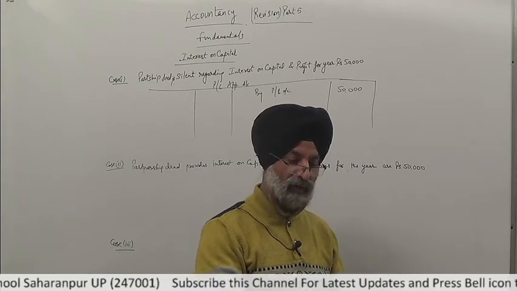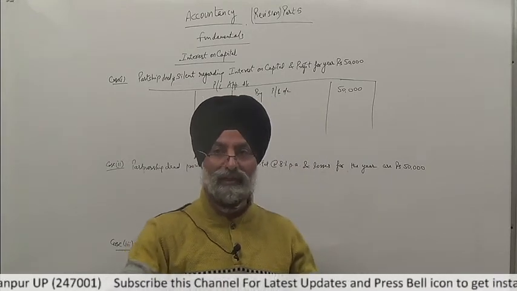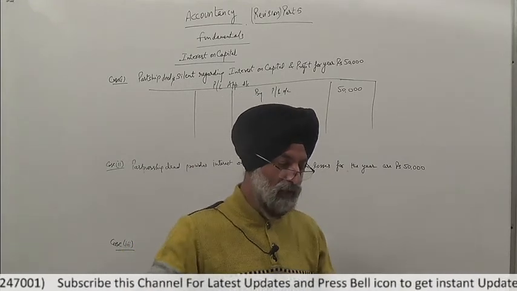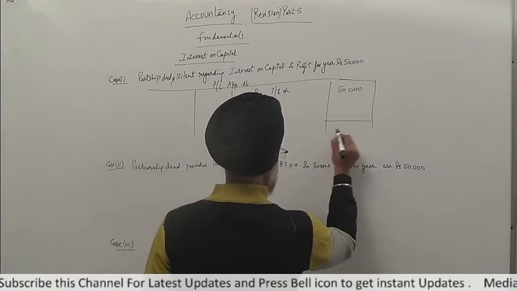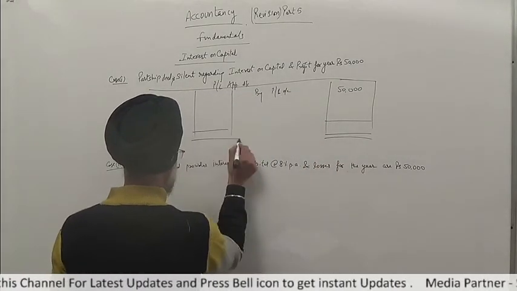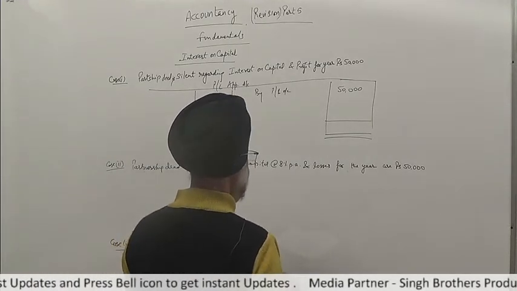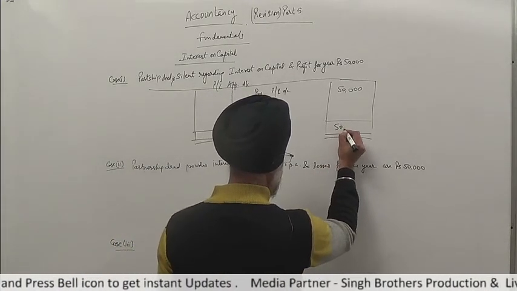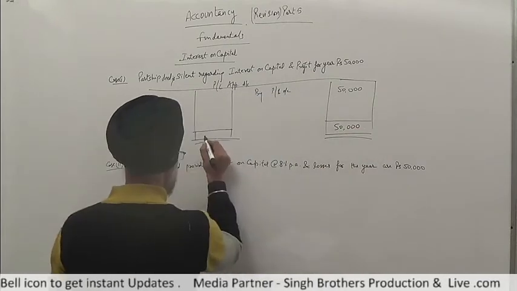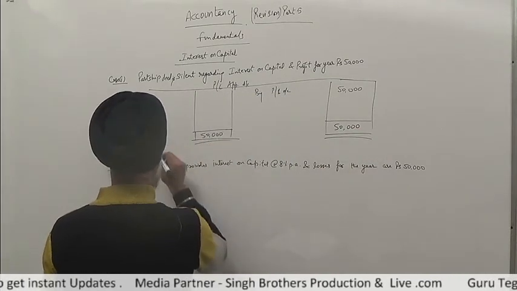It is already given in the question that the sharing ratio of the two partners is 3:2. Then we ignore the interest on capital because the partnership deed is silent about it, so ignore this interest on capital and distribute this 50,000 rupees among the partners in their profit sharing ratio.